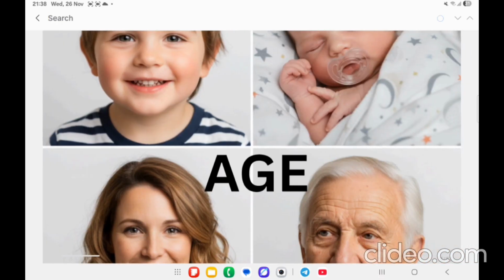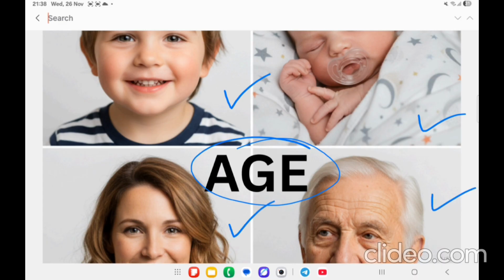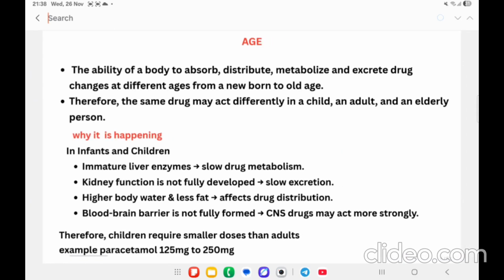The first factor is age. How is the age going to affect? Because there are different age group people, maybe the kids, the child, and adult, maybe the aged person. Let's see how the age is going to affect.